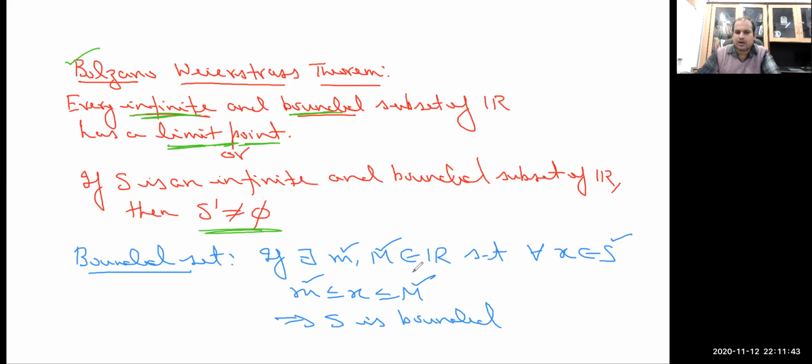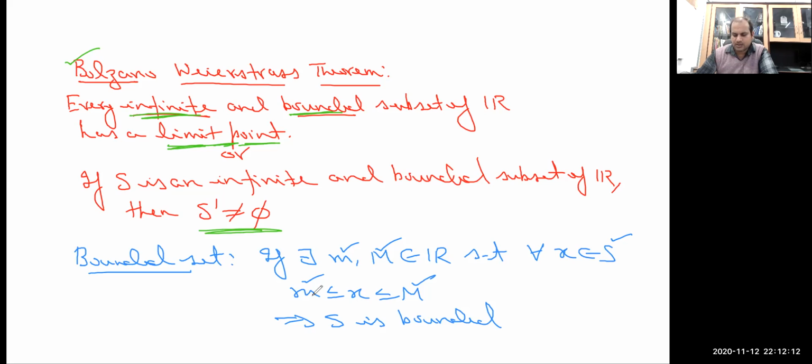Similarly, among all the lower bounds, the greatest is called the infimum. So for existence of supremum and infimum, boundedness is required. If the given set is bounded above, then there is a guarantee of existence of supremum.